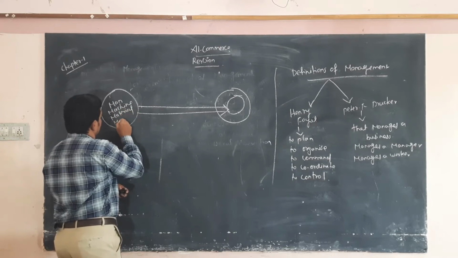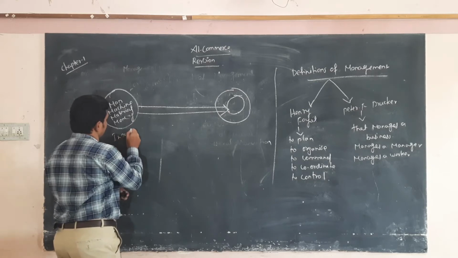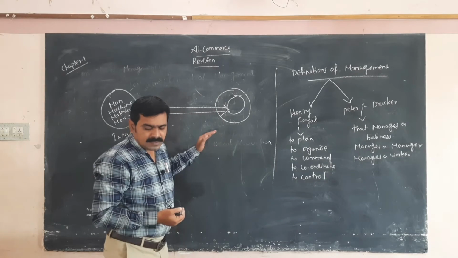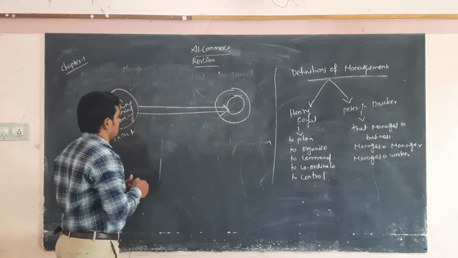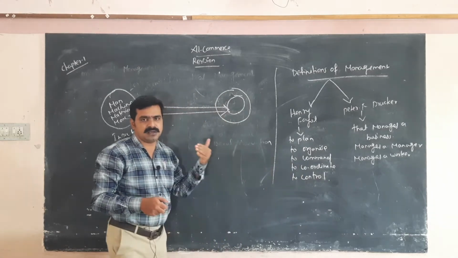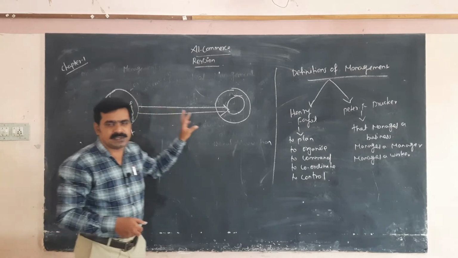These are the inputs. So the inputs are converted into output. Man, machine, material are involved in the input level.